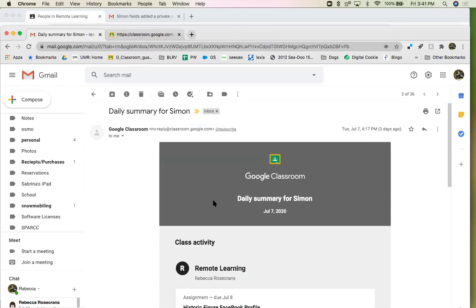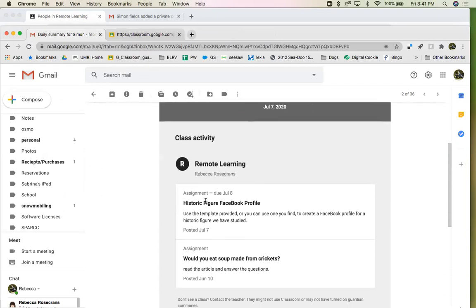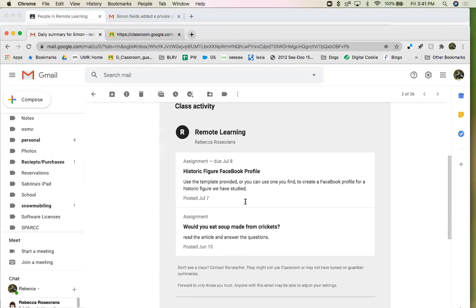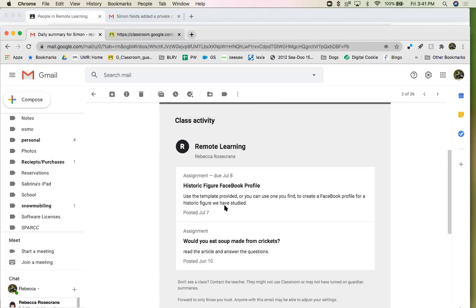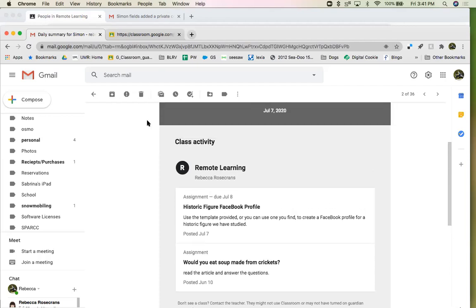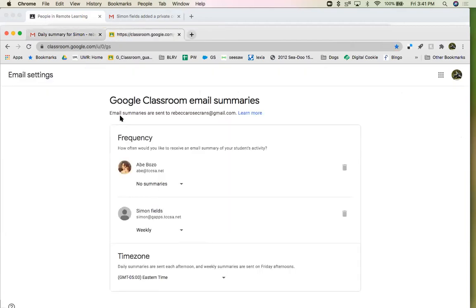So for July 7th, we can see his assignments, and we can now be better informed of what's happening in Google Classroom. Another option for the teacher is to be able to go into Google Classroom and click on a student. So let me get back to the teacher's screen here.